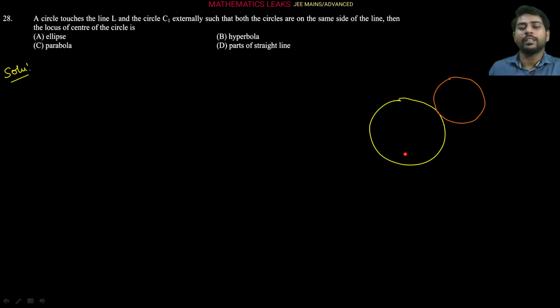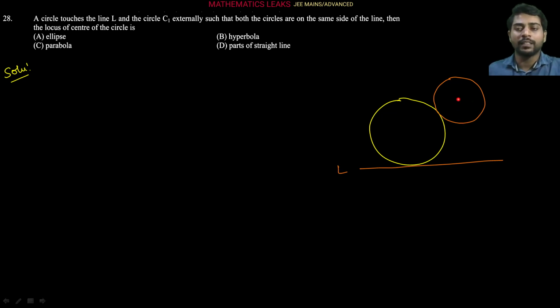Since there is a circle which is touching another circle C1 and line segment L, let's see. C1 is another circle, this is our circle here. So this required circle is touching this circle C1 and also the line segment L. This is our line segment L here, and it is given that both the circles are on the same side. So both circles are on the same side.